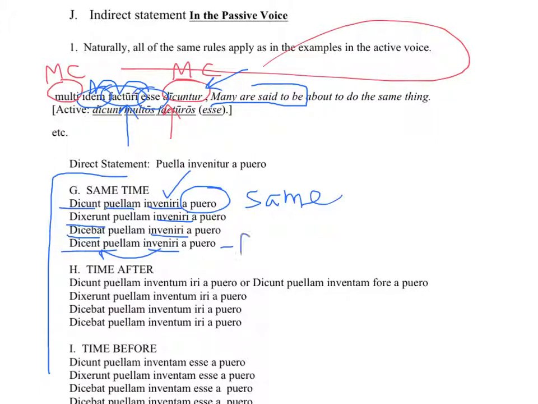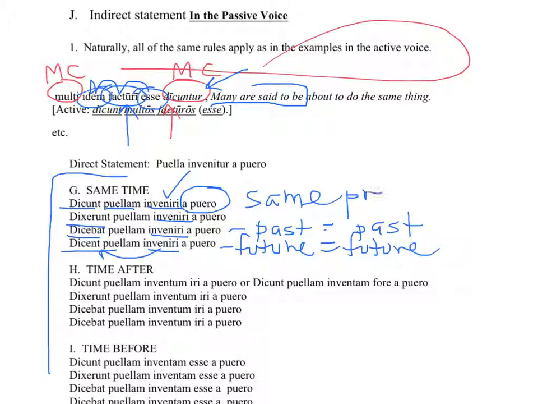This is the future, and so the infinitive present is also in the future, same time. This one is the past, and so the infinitive present also happens in the past. The first one is in the present, so the infinitive present also happens at the same time. It's a no-brainer.